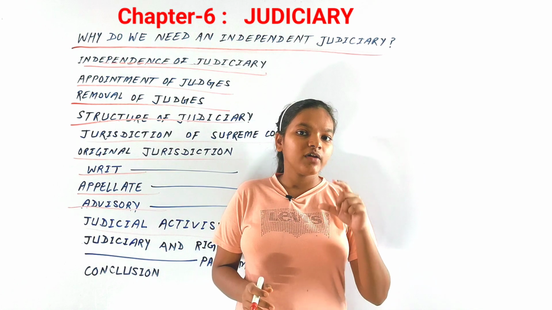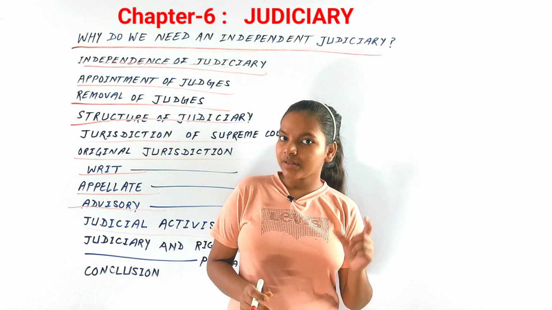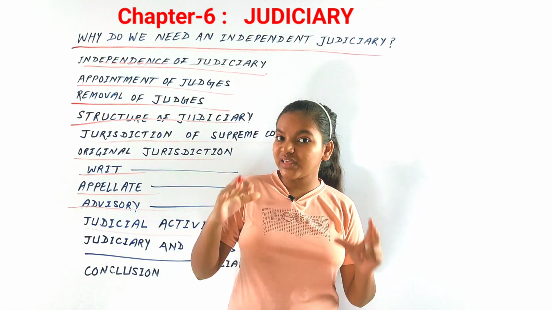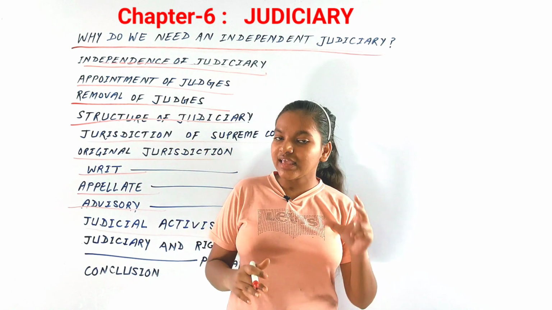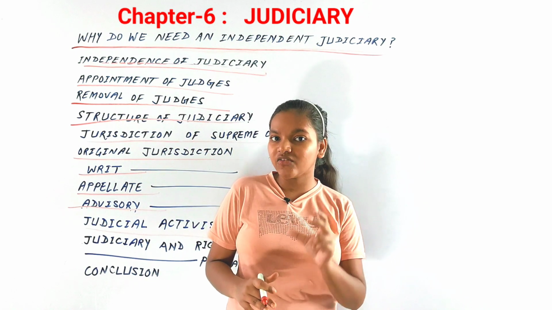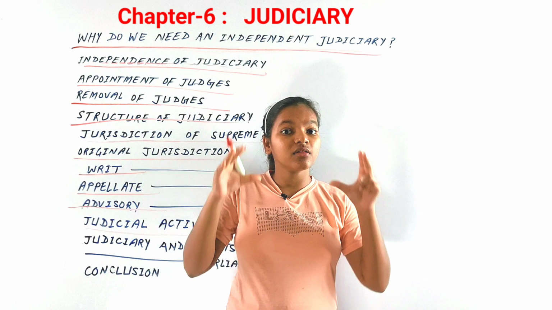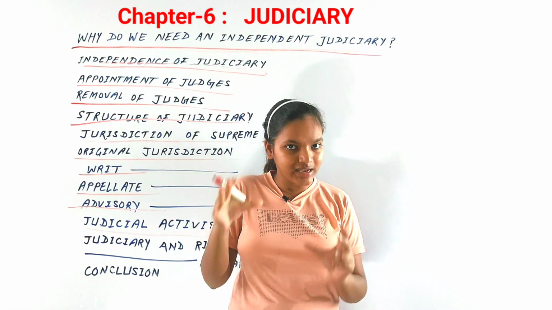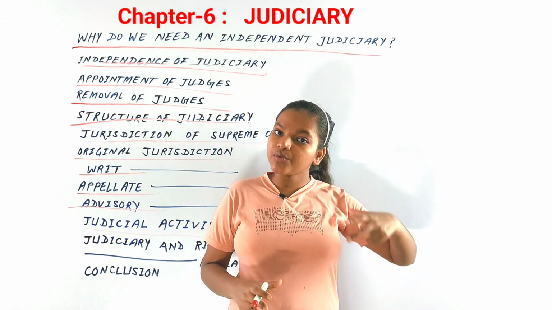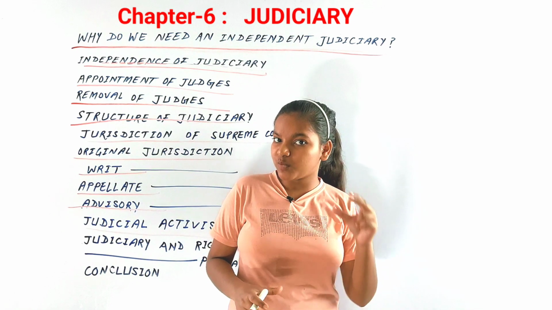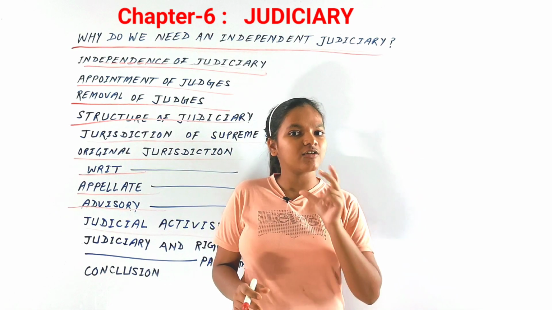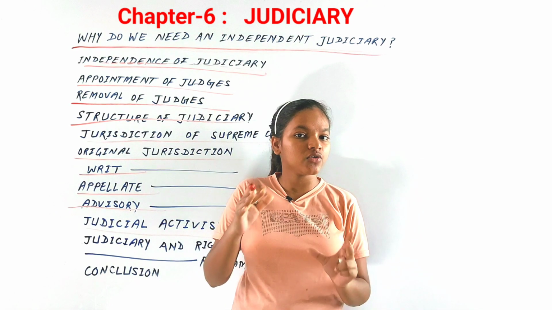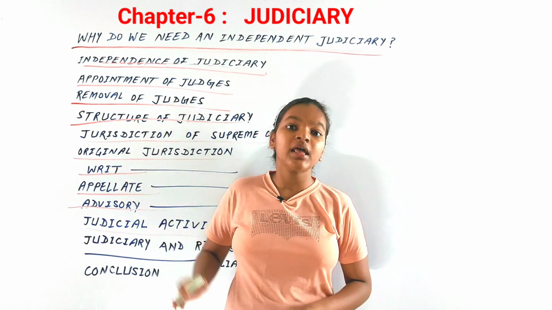Earlier, in the course of law, a person could appeal in a court only when he or she was personally aggrieved. That is to say, if the person's right is violated, or that person is involved in a dispute, then only that person could go to the judges, could go to the courts of our country.